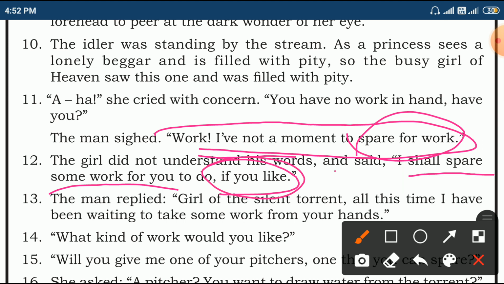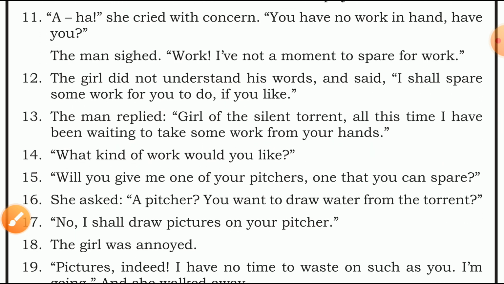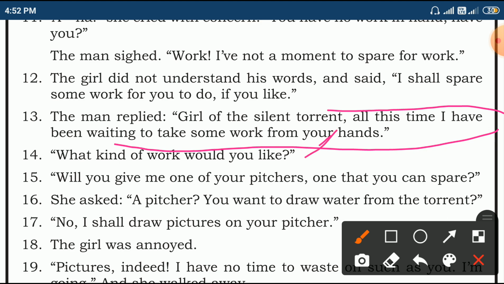The man replied, girl of the silent torrent, all this time I have been waiting to take some work from your hands. He is ready to get some work from her hand. What kind of work would you like? The first question is asked by the girl. Will you give me one of your pictures? One that you can spare?